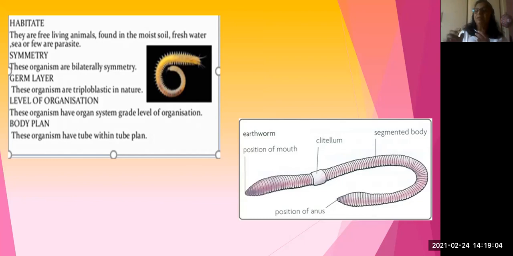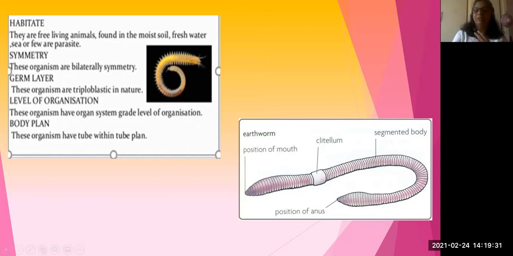After fertilization, the eggs will move downwards. That means where the reproductive organs are present. In these segments the reproductive organs are present. From there, fertilization takes place, and these eggs will move towards the clitellum. Here the clitellum will come out as a sac, as a bag from the body.